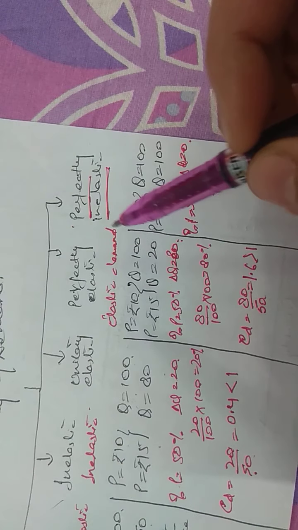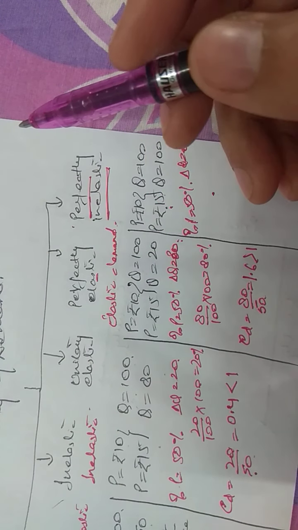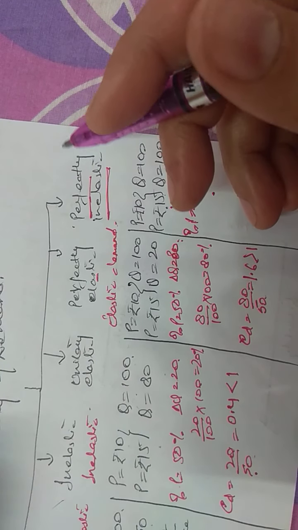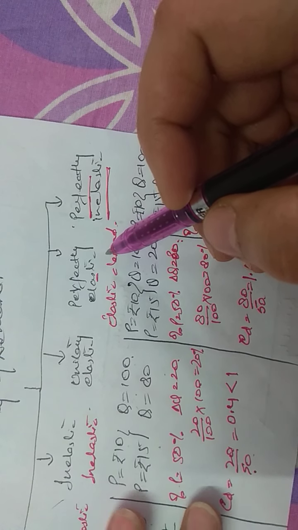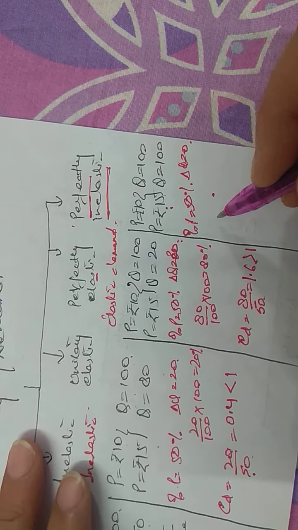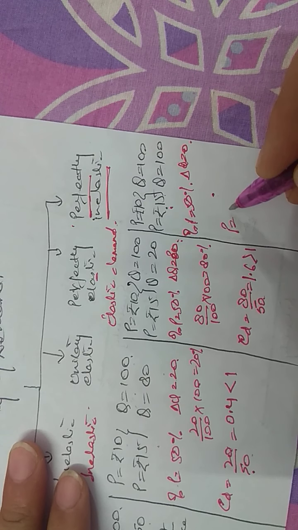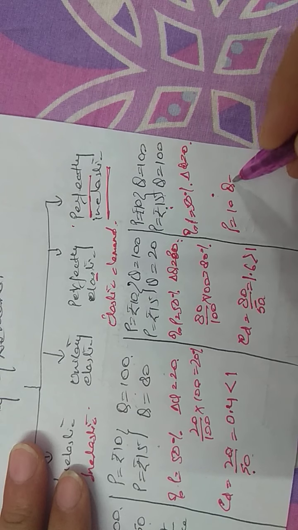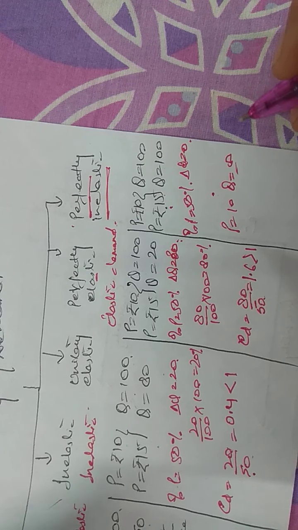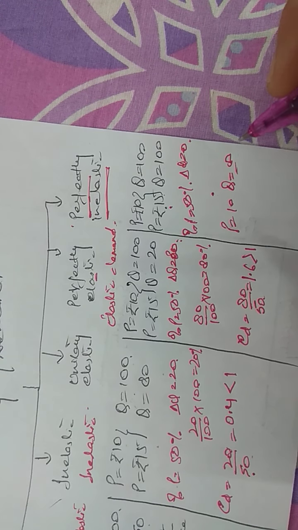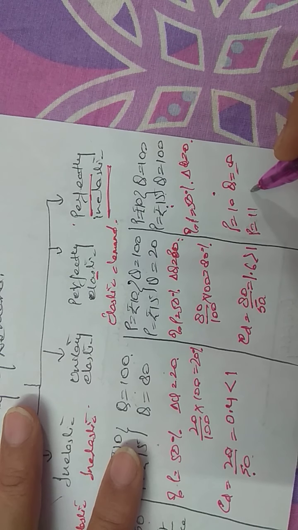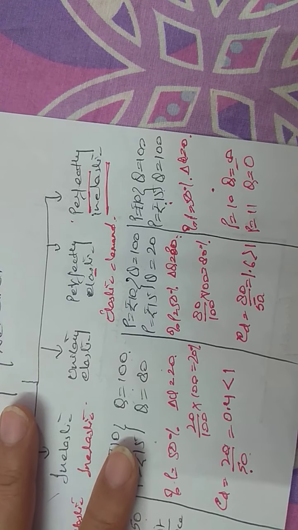We have another condition also which is called perfectly elastic demand, though this is very, very rare in real life and it is actually a hypothetical situation. We don't find such a situation. In this case, at a particular price, say price 10, the demand is infinite, which means they are buying everything that is available in the market. But at a slightly higher price, if the price becomes 11 rupees, the quantity demanded becomes 0.